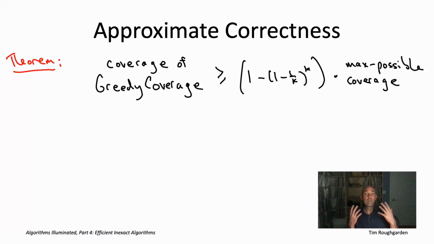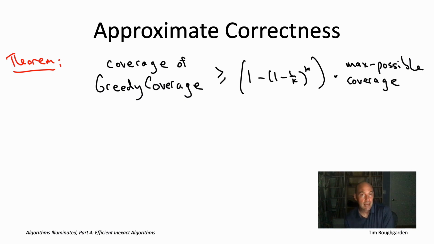So in other words, for every possible input of the maximum coverage problem, doesn't matter how big the universe is, doesn't matter how many subsets you have, if you have a budget of k, then the greedy coverage algorithm will guaranteed output a solution. Might not be optimal, but its coverage at least will be a 1 minus quantity 1 minus 1 over k to the k fraction of the best case scenario, of the maximum coverage possible using k subsets. For example, if k equals 2, this says the greedy algorithm is guaranteed to get you at least 75% of the maximum possible coverage.